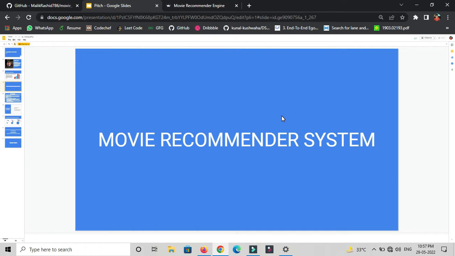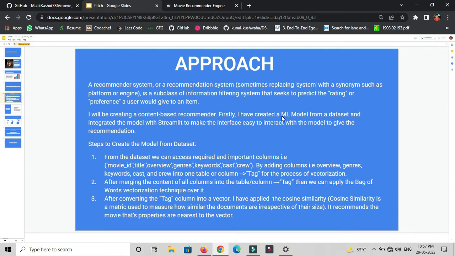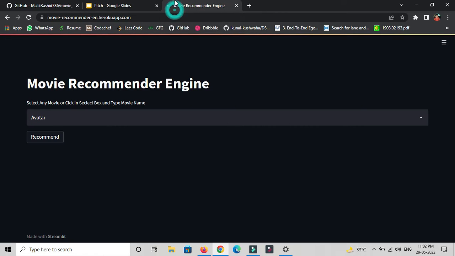Now let's move ahead to discuss the approach. I will be creating a content based recommender. Firstly, I have created an ML model from a dataset and integrated the model with Streamlit to make the interface easy to interact with the model to give the recommendation. So let's get started with the website demo.